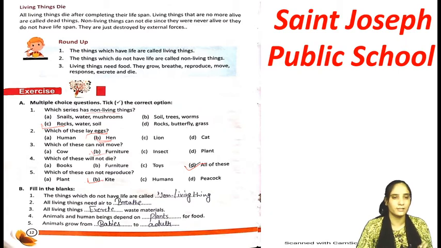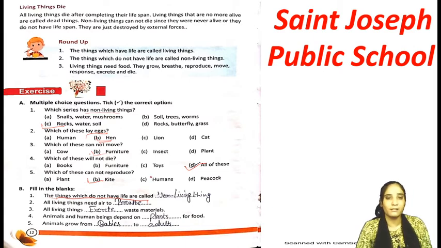So it's time to take activity B, that is fill in the blanks. Let's do it. First is: the things which do not have life are called blank. मतलब ऐसी चीज़ें आपको बतानी है which do not have life, जिनमें life नहीं होती, जो active नहीं होती है, so that category is called non-living things.